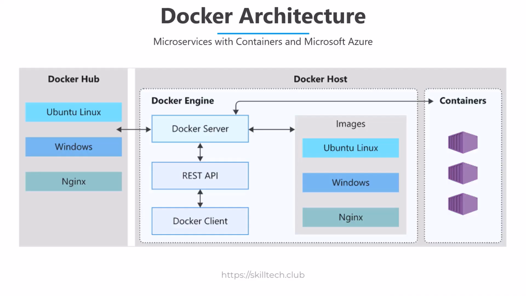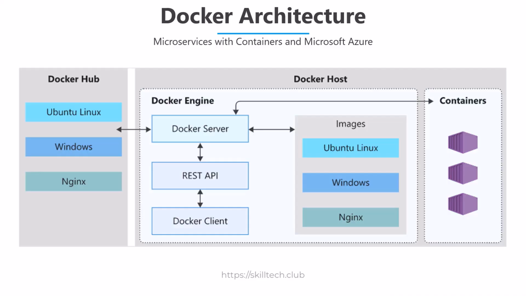In the next video, we're going to see some commands, but let me tell you one thing. Whenever you fire any command, you're actually using the Docker client. And Docker client is that command line interface which allows you to give your inputs and instructions to Docker. Once you give that, there is an internal REST API. This REST API is going to take your commands and inputs, and according to that, it is going to send the request to the Docker server.